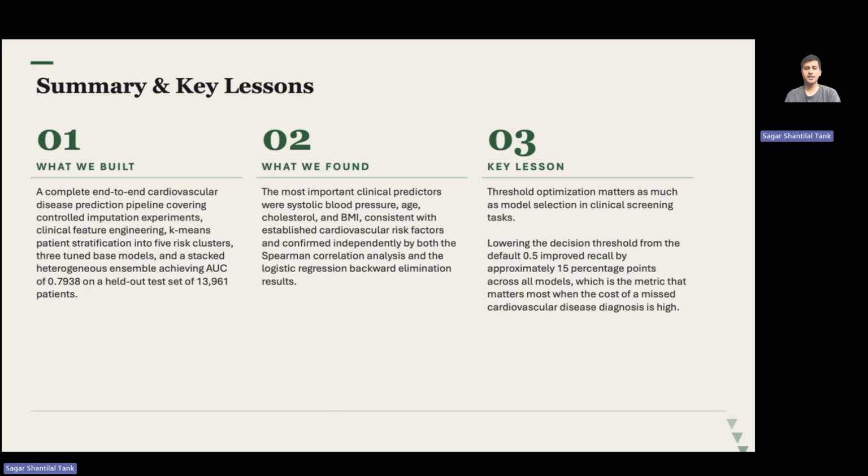And the key lesson that I learned here is that threshold optimization matters as much as model selection in clinical screening tasks. Lowering the decision threshold from the default 0.5 improved the recall by approximately 15% across all models. When the cost of a misdiagnosis is high, how you set the threshold is just as important as which model you pick.